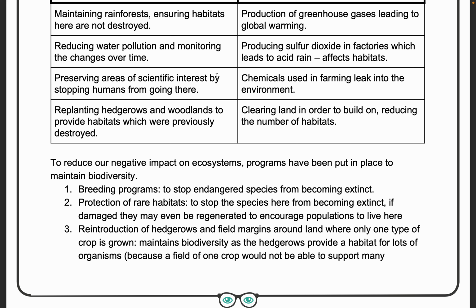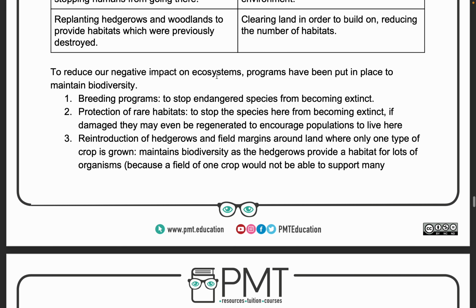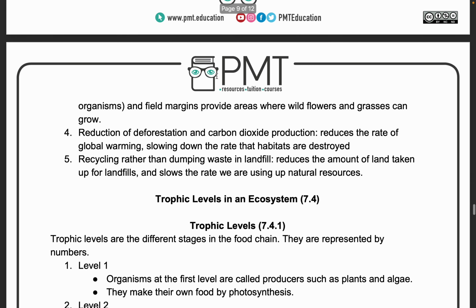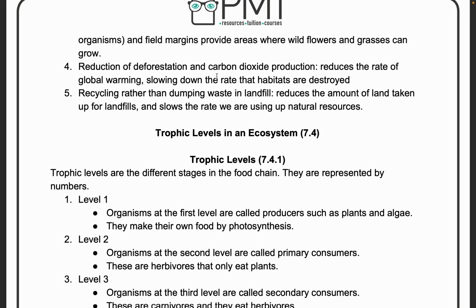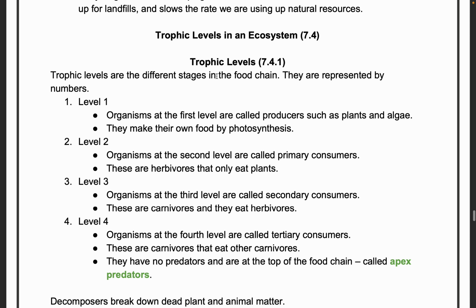So you should maintain a correct breeding program, protect the rare habitats, and reintroduce hedgerows and field margins in the lands, reduce deforestation so that the carbon dioxide production is kept under control, and recycle rather than dumping the waste in the landfill. If you put all the compost in your bin, it goes to the landfill. So you have to produce an appropriate amount of compost and use it within your land.